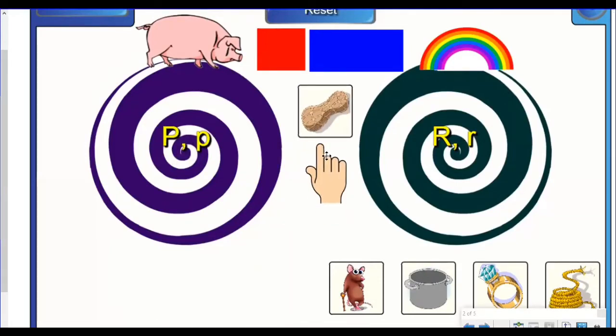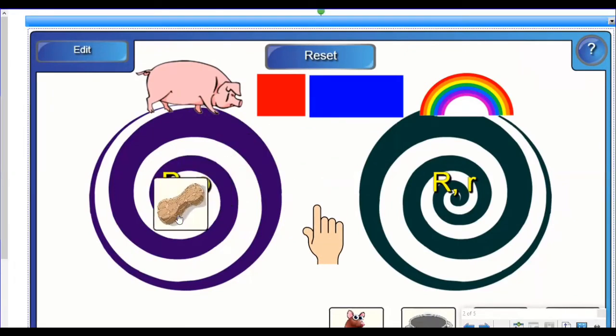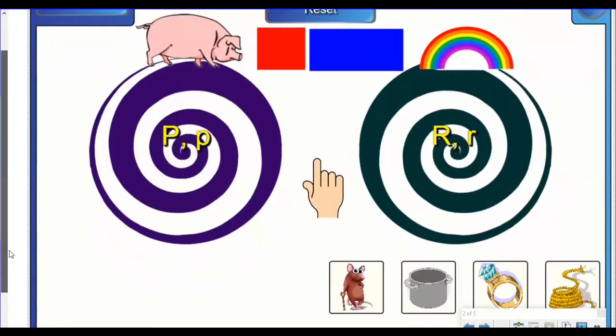Say peanut. Stretch it out. P, p, peanut. Say it with me. P, p, peanut. What sound do you hear at the beginning of peanut? Did you say P? You got it. And what letter makes that sound? The letter P makes the P sound, like in peanut and pig. Put the picture of a peanut in the letter P target.